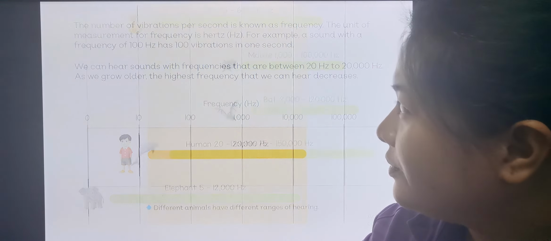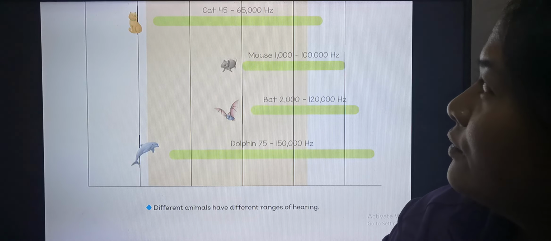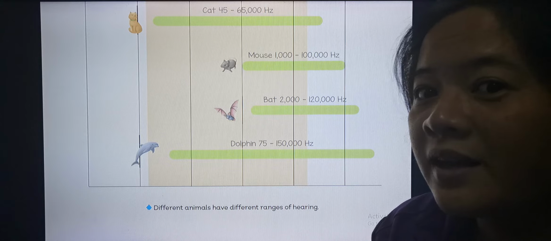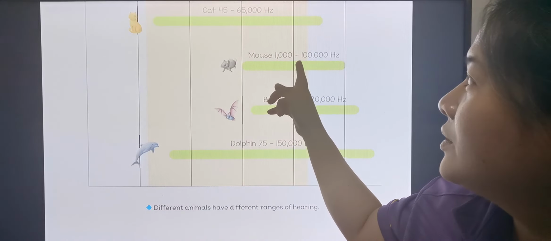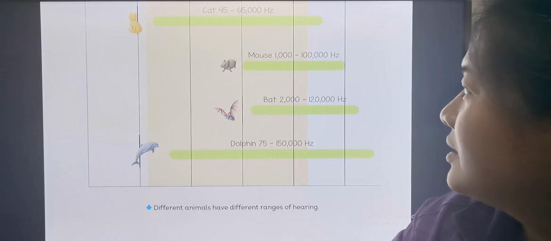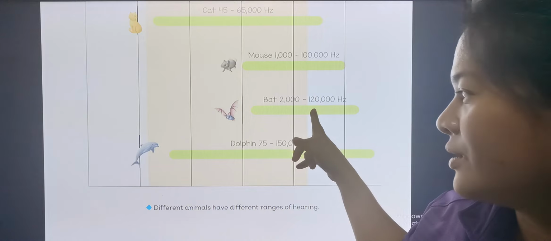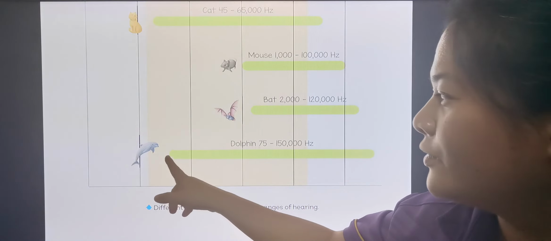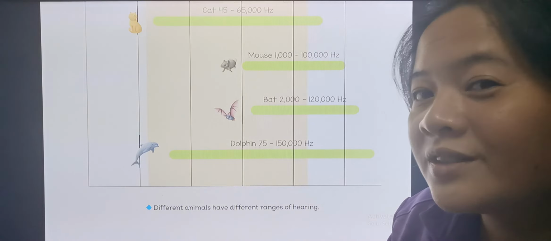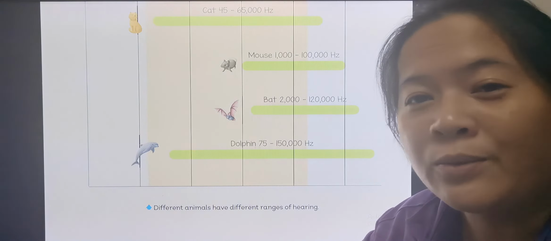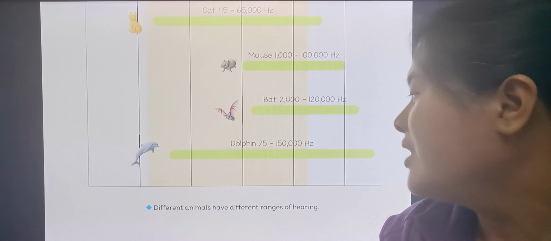Cats can hear 45 to 65,000 hertz. Mice can hear 1,000 to 100,000 hertz. Bats can hear from 2,000 to 120,000 hertz. And the dolphin can hear from 75 up to 150,000 hertz. We cannot hear such high frequencies, but these animals can.